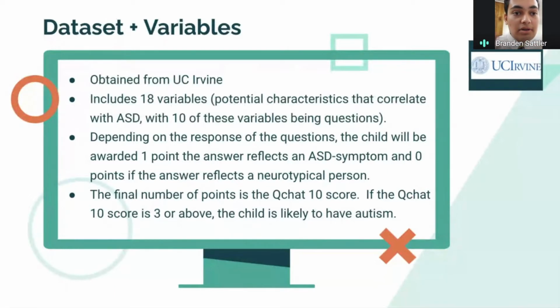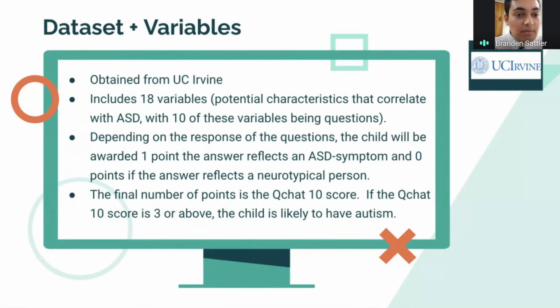If you answer in a way that reflects that your child does have autism, you are given 1 point. And if you answer one of these 10 questions in a way that reflects that your child does not have autism, you are given 0 points. Once you add up all these point values of these 10 questions, you have your Q-Chat-10 score. And if your Q-Chat-10 score is 3 or above, it is likely that your child has autism.